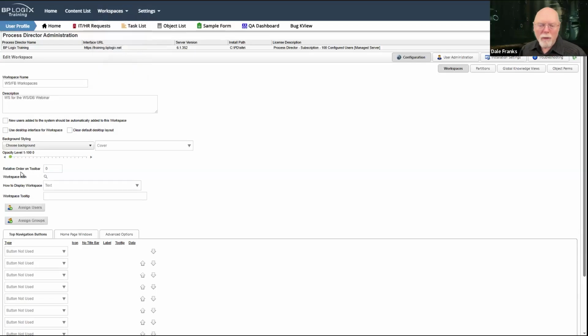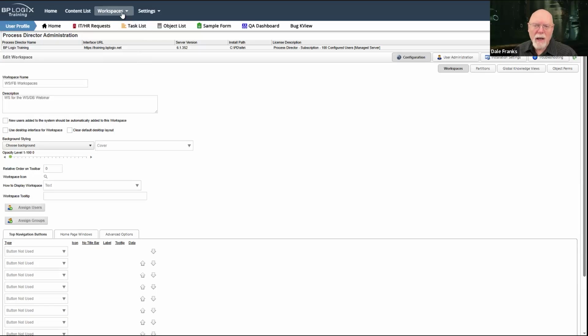If you have the older version, this relative order on toolbar does become fairly important because rather than having the menu, you have that row of tabs across the top of your screen. And you may or may not want those tabs because the tabs are not actually ordered in alphabetical order by default. So you have to create your own order.